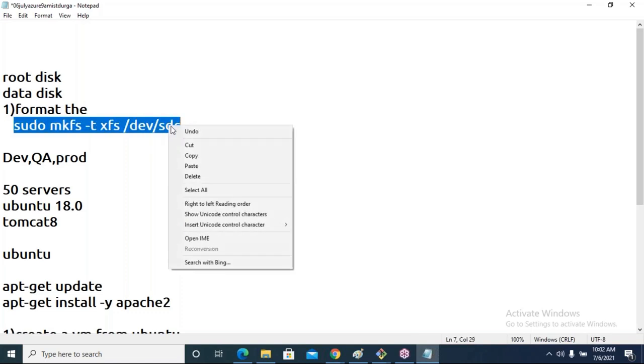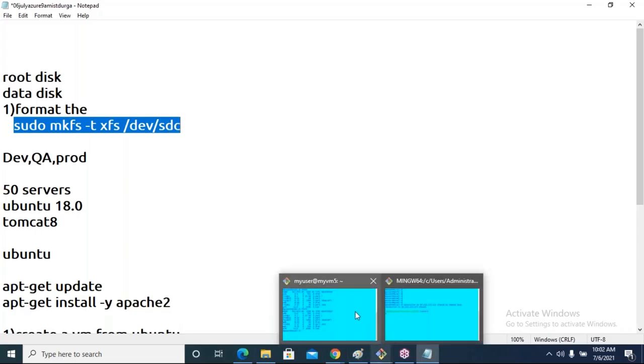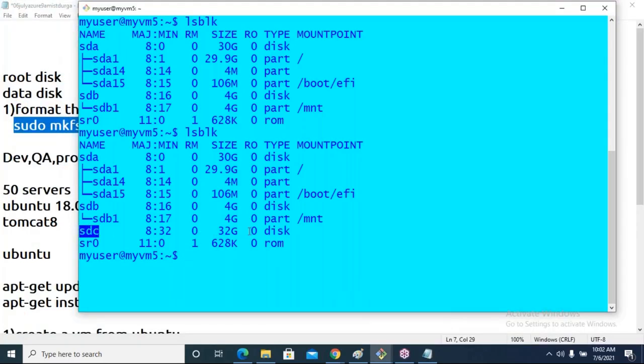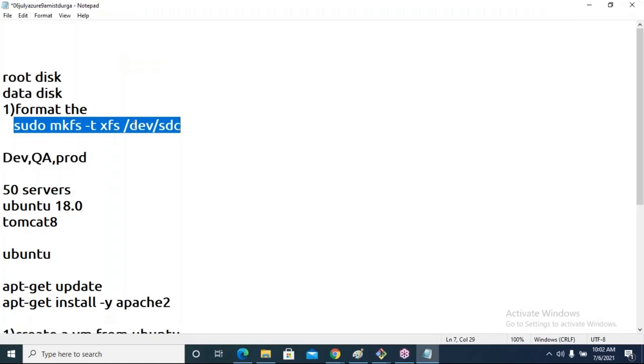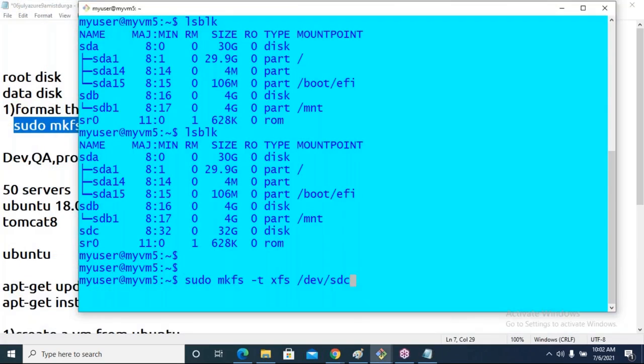Since we are not root users, we have to add the sudo keyword. The disk name is sdc. It is not mounted, it is created, but it is not attached to any data drive. So for that, first of all, you have to format the disk. I will copy this command. It is done.